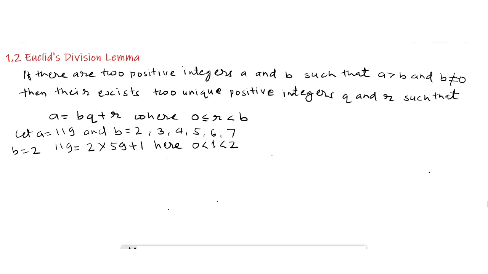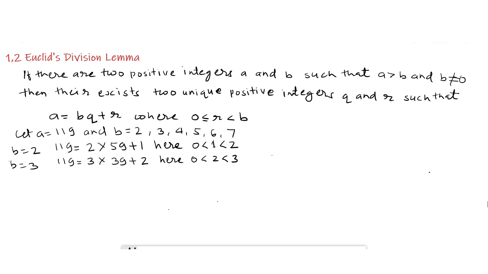When we put b equal to 3, then 119 equals 3 multiplied by 39 plus 2. Here 0 is less than 2 is less than 3.